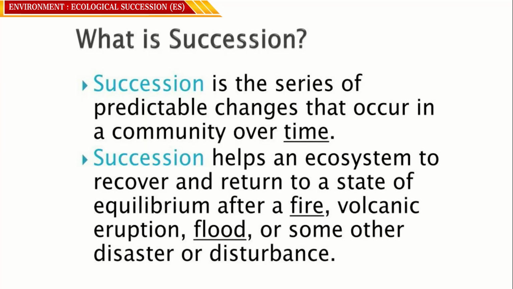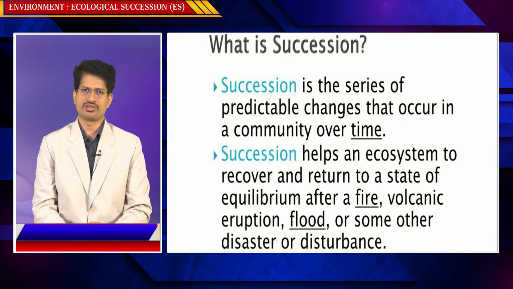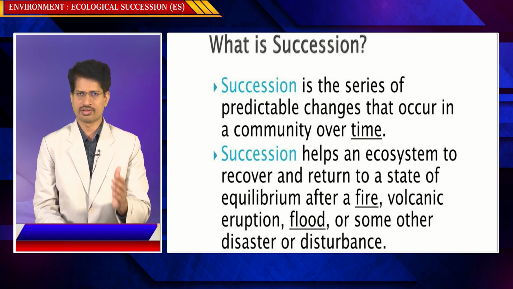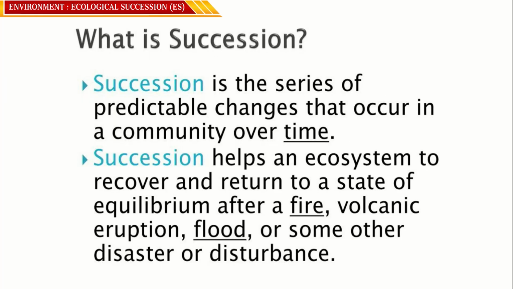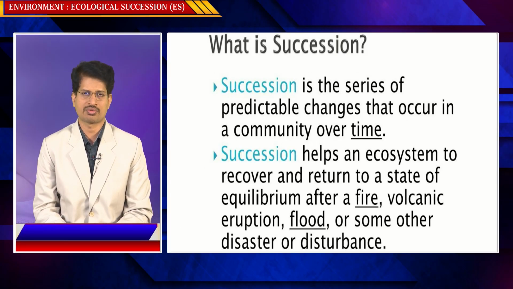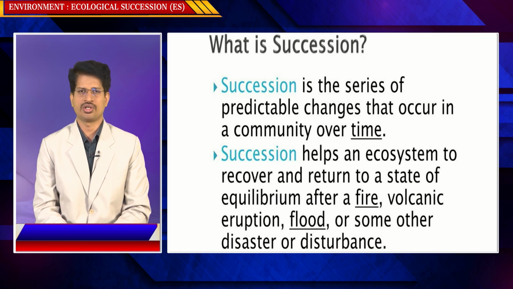This is known as secondary succession. When the existing ecosystem is destroyed, some species again try to establish themselves in the destroyed place, and again succession happens, which is known as secondary succession. The difference between primary succession and secondary succession is that in primary succession, there are no pre-existing life forms. Secondary succession happens when existing ecosystems or habitats are destroyed. There are pre-existing life forms, but they have been destroyed because of certain calamities, caused by nature or